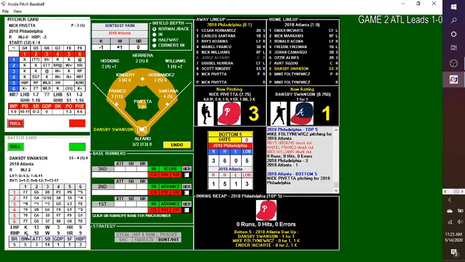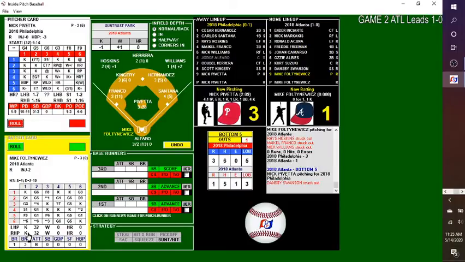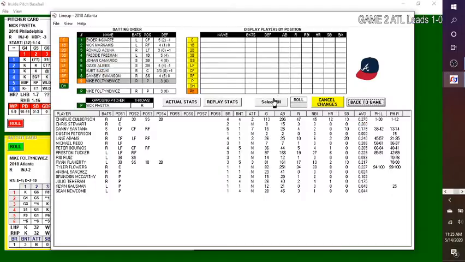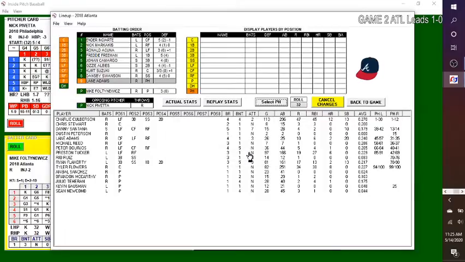Still 3-1 lead for Philadelphia, but they're going to send Swanson, the pitcher's spot and NCRT up in the bottom of the 5th. We'll see what happens with Fulton-Newix. Dansby Swanson, who's 1 for 1, 5-3. Swing and a miss, and down he goes. And that's probably going to cause them to bring in the pinch hitter for Fulton-Newix. So we're going to close the book on him as Lane Adams will come in.